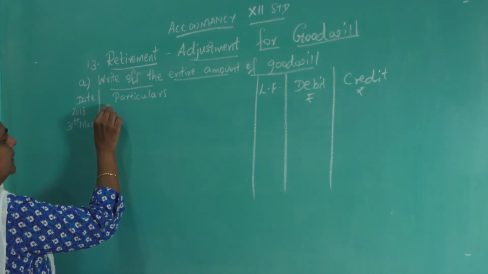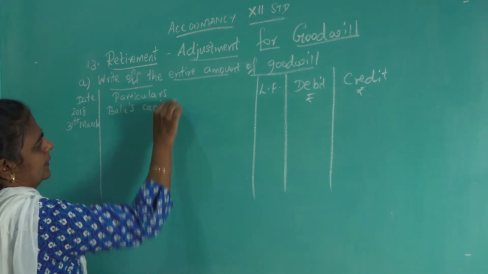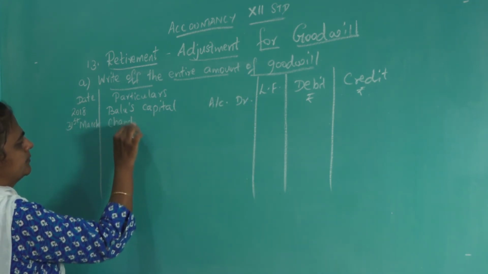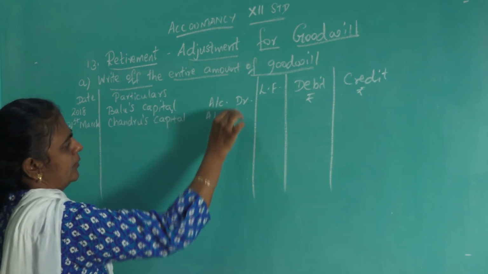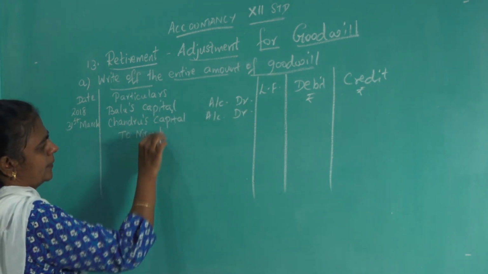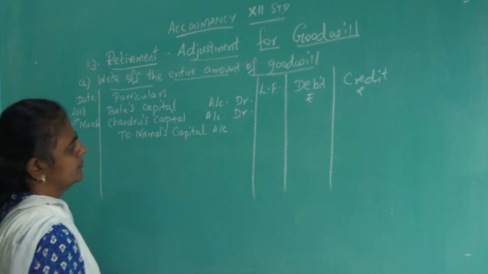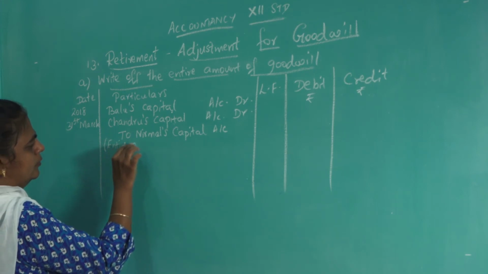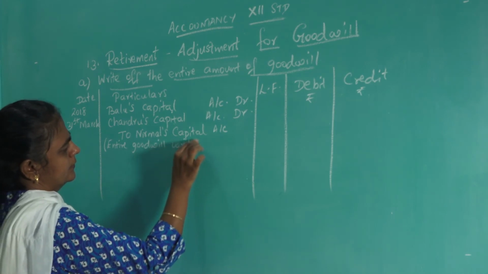Who are the continuing partners? Balu's capital account debit, Chandru's capital account debit. Who is retiring? Nirmal. Nirmal's capital account debit, to goodwill account. Entire amount of goodwill written off.